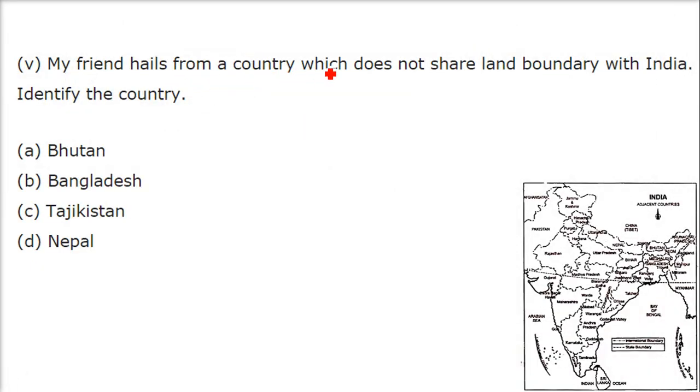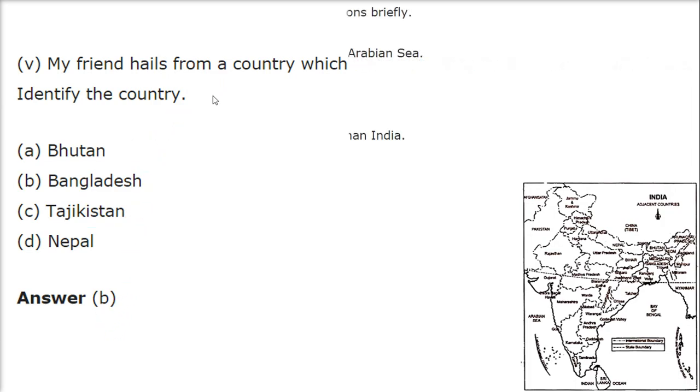My friend hails from a country which does not share land boundary with India. Identify the country. Bhutan, Bangladesh and Nepal, they all have, means India has common borders with them. But Tajikistan, we don't share the boundary with Tajikistan. So this is the answer.